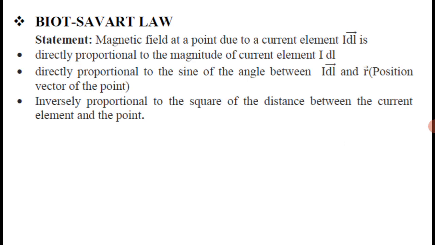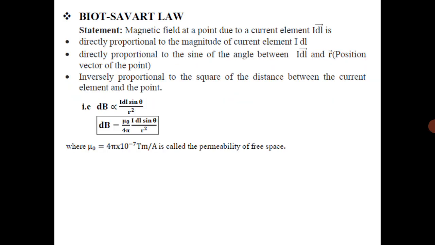What is this r? r is the position vector of the point. It is inversely proportional to the square of the distance between the current element and the point. So that is dB proportional to I dl sin theta upon r square.